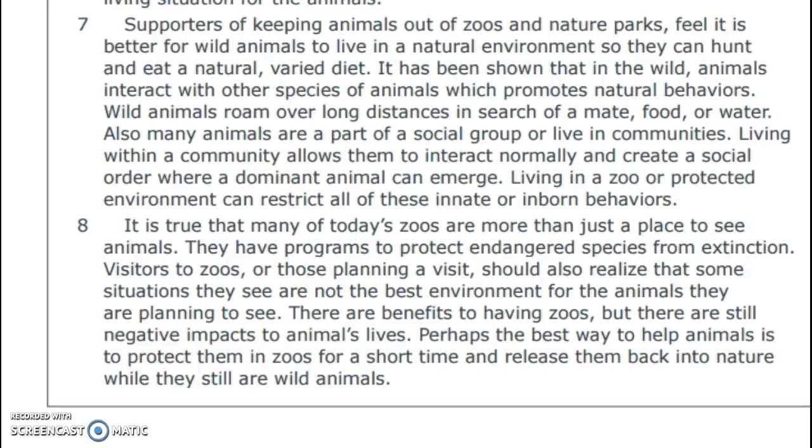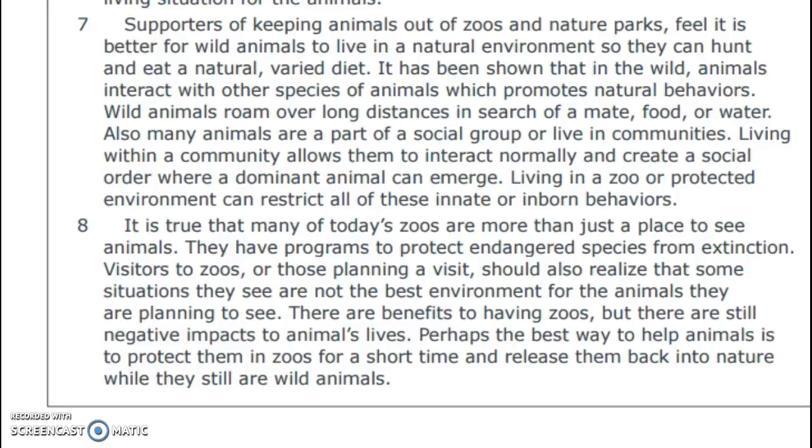Supporters of keeping animals out of zoos and nature parks feel it is better for wild animals to live in a natural environment so they can hunt and eat a natural, varied diet. It has been shown that in the wild, animals interact with other species of animals, which promotes natural behaviors. Wild animals roam over long distances in search of a mate, food, or water. Also, many animals are part of a social group or live in communities. Living within a community allows them to interact normally and create a social order where dominant animals can emerge. Living in a zoo or protected environment can restrict all of these innate or inborn behaviors.